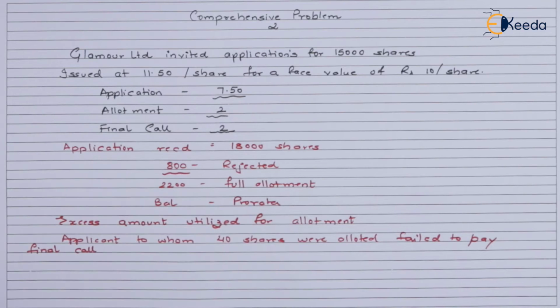Before we start with the journal entries, let's start with the working note to figure out the balance amount which is considered for the pro rata basis. The page will be divided into two sections, applied and allotted. The application will be for 18,000 and the allotted will be for 15,000. Let's figure out the working now.